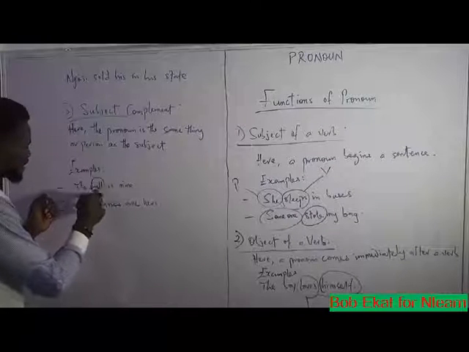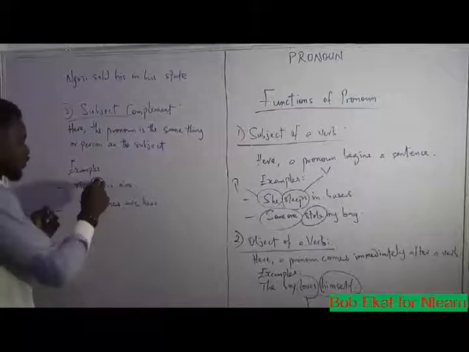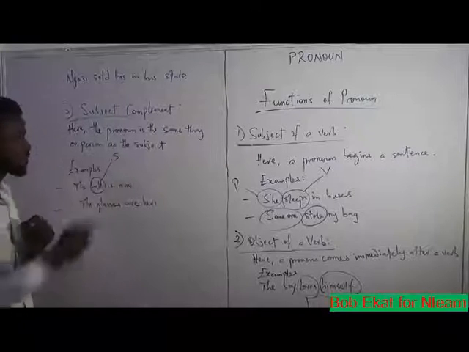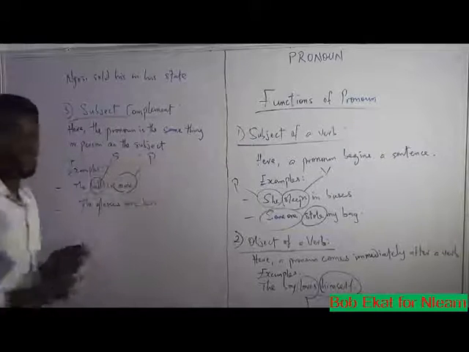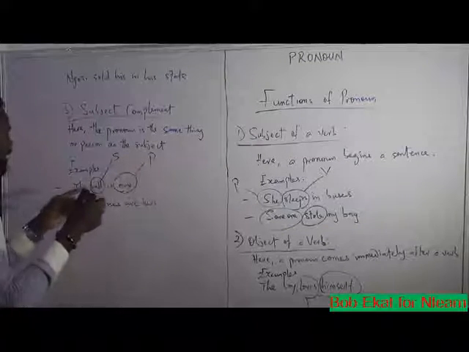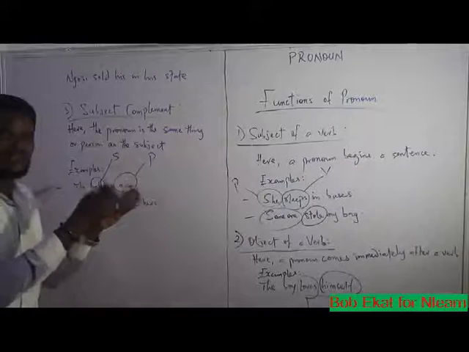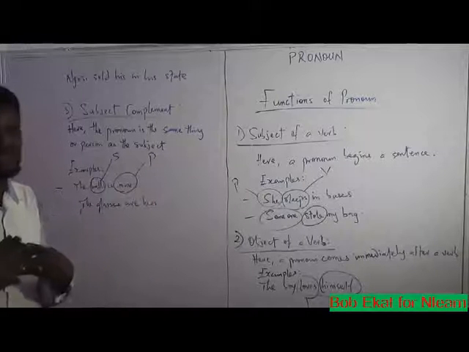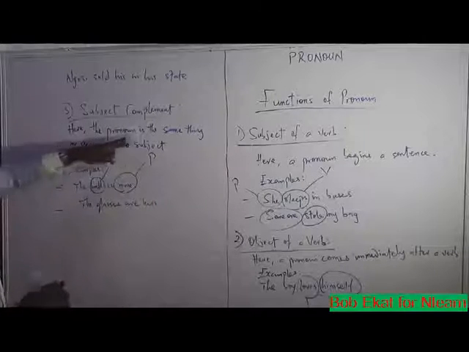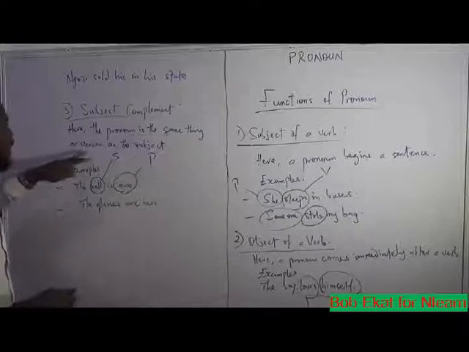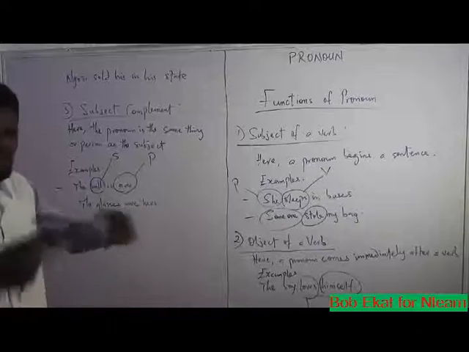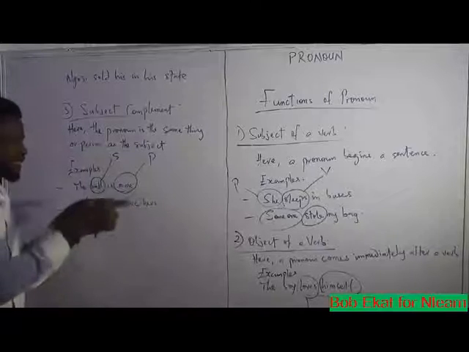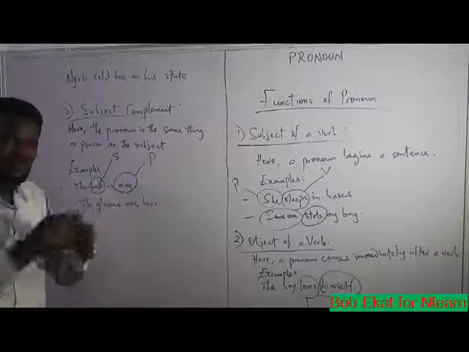This is the subject, ball. This is the pronoun, mine. It means that the subject belongs to the pronoun. They are one and the same. And that's why it is said here that the pronoun is the same thing or person as the subject. They are the same, because it is the same person that owns it. The ball is mine. The ball and the mine come together.